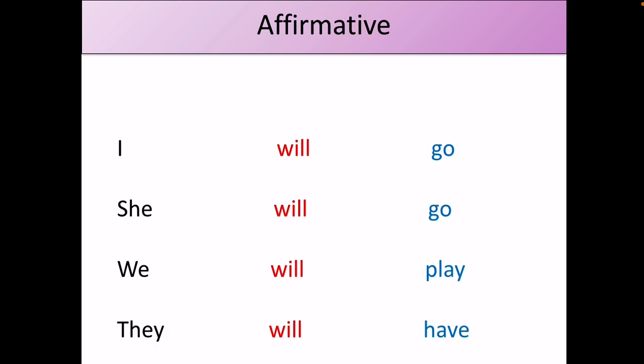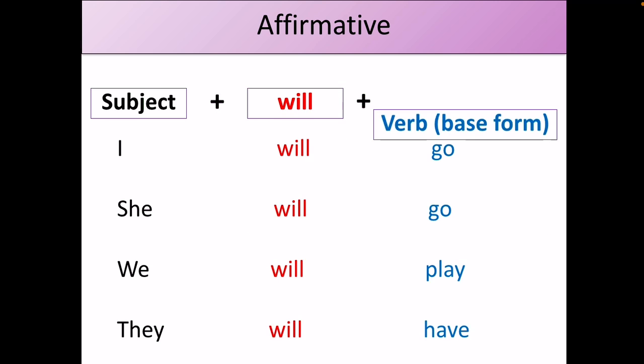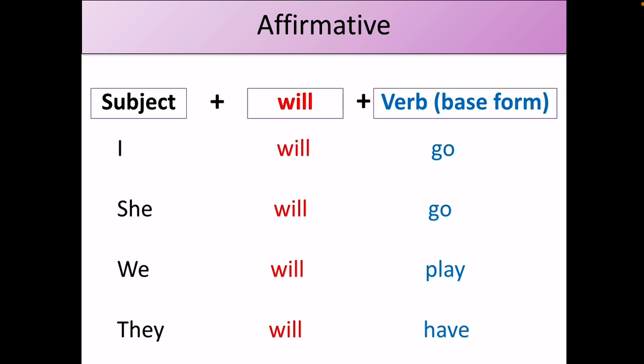Now here we have three important parts. The first part is the subject. I, she, we, they, he, it, whatever subject, singular or plural, we put it at the beginning of the sentence. After that, of course, we have will. And finally, we have the verb. The verb here should be in base form. So we cannot add ed, s or ing to the verb here. As I said, it's base, the verb only without any other additions. Only the base form of the verb. Now, this is the affirmative.